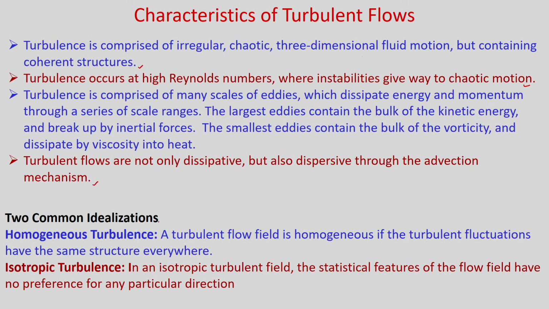Turbulent flows are not only dissipative but also dispersive through the advection mechanism. So, when we study turbulence, we make two common idealizations, one is homogeneous turbulence and another is isotropic turbulence. What is homogeneous turbulence? If the turbulence has the same structure quantitatively in all parts of the flow field, then the turbulence is said to be homogeneous turbulence.